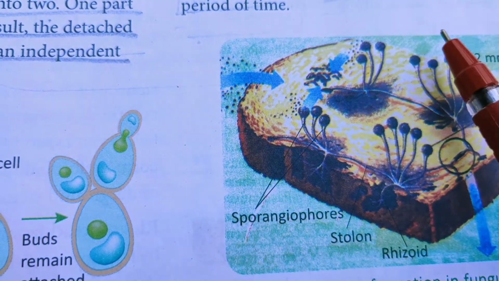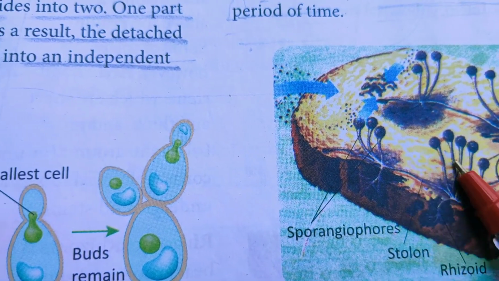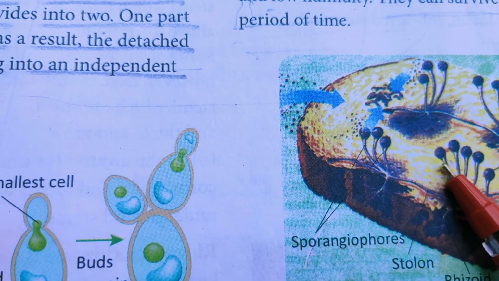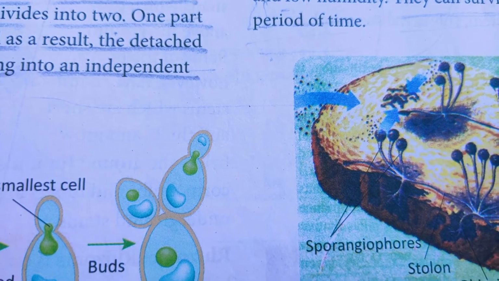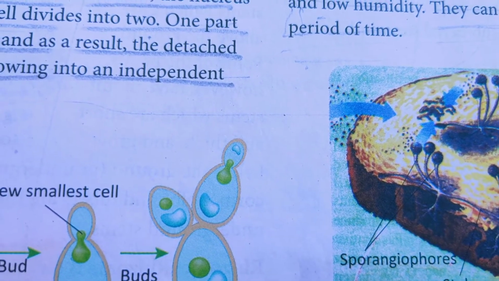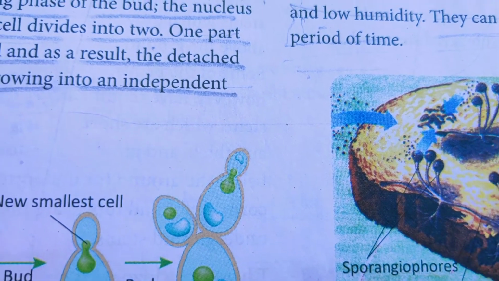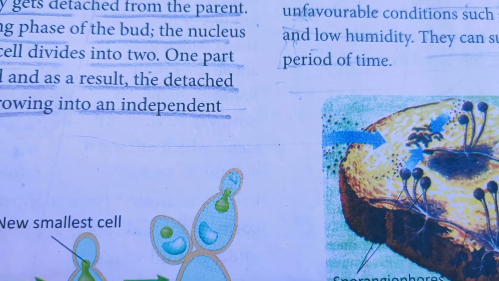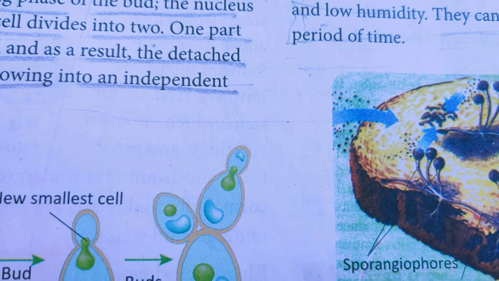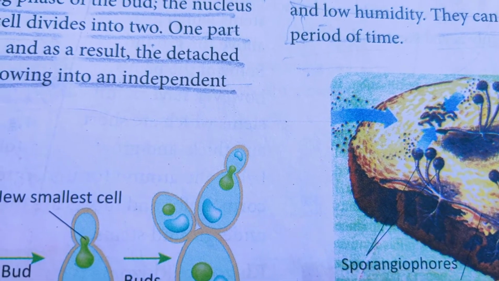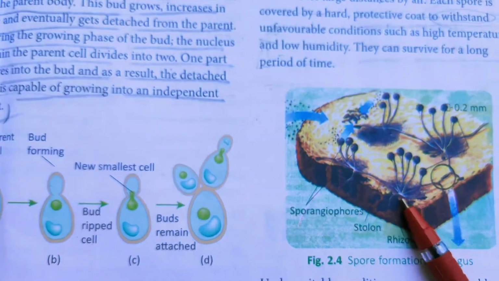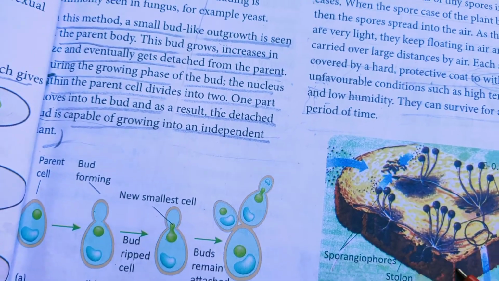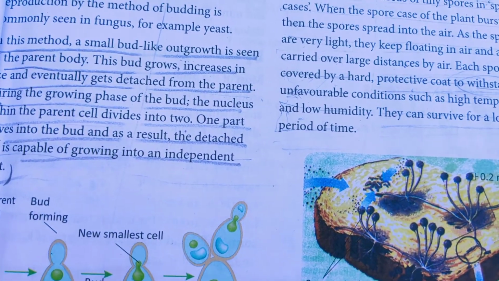They are covered by a hard protective coat. Why? So that they can withstand unfavorable conditions, like high temperature and low humidity. They can survive for a long period of time, and after getting favorable conditions, they start producing new plants.